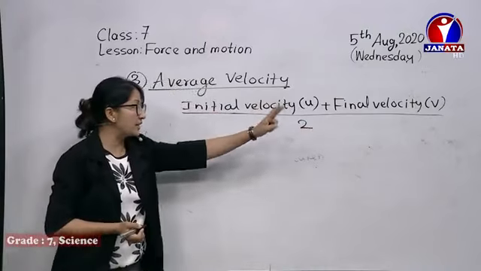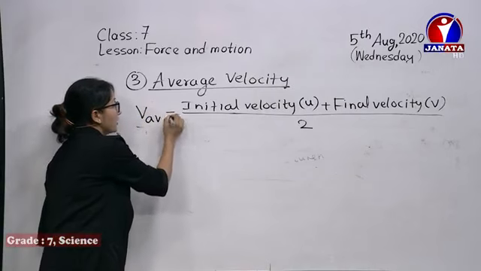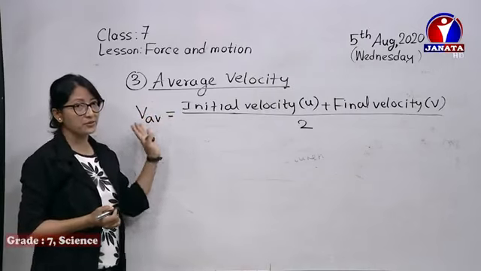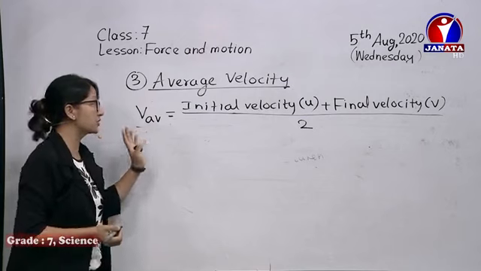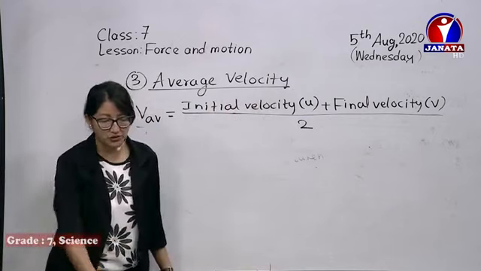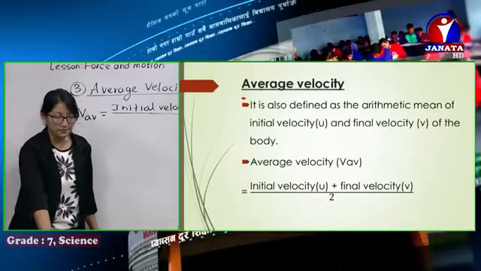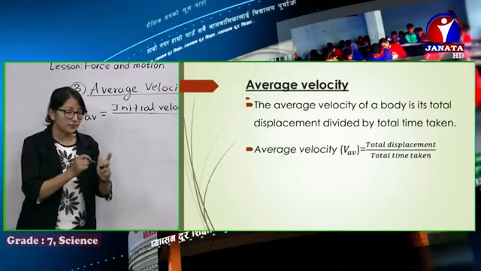Two samples are there, so we divide by 2. This is another formula of average velocity. Average velocity is also the mean of initial and final velocity, simply (U plus V) by 2.